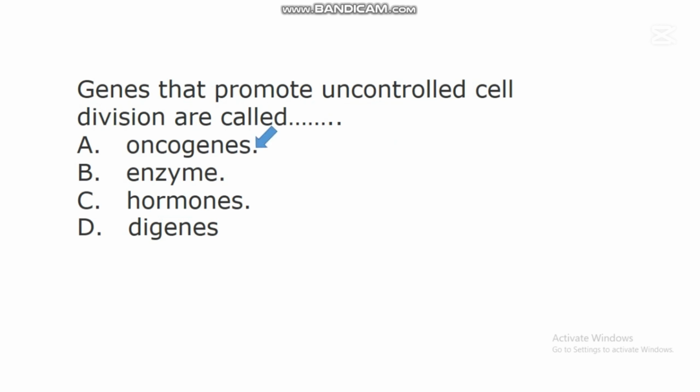Oncogenes. Oncogenes are genes that promote uncontrolled cell division, and research has shown that these genes can trigger uncontrolled division leading to cancer. So these are the genes that promote cancer in people, because cancer is mainly due to uncontrollable cell division in an individual. So these genes called oncogenes are also regarded as cancer genes because they promote uncontrolled cell division in a human being or an organism.